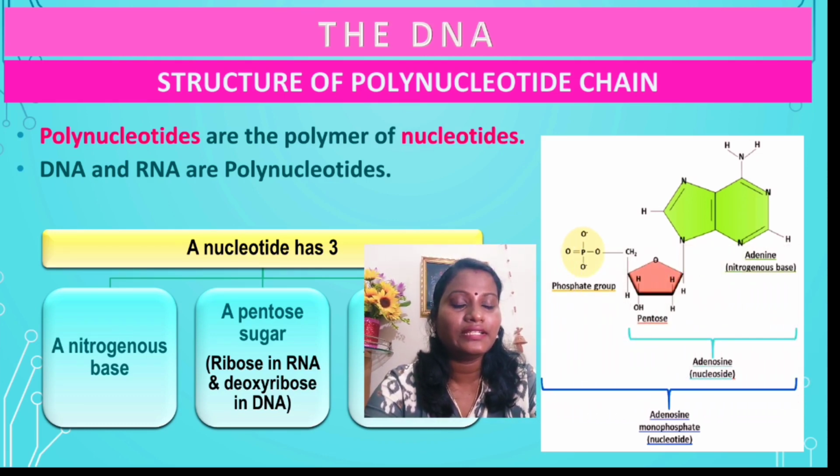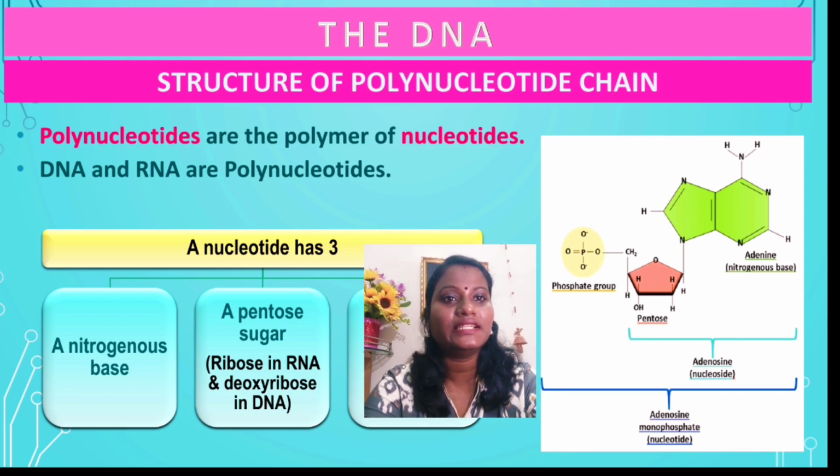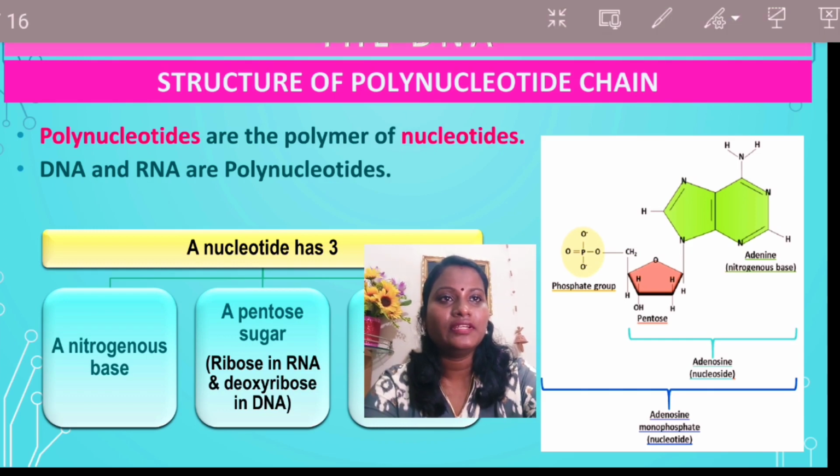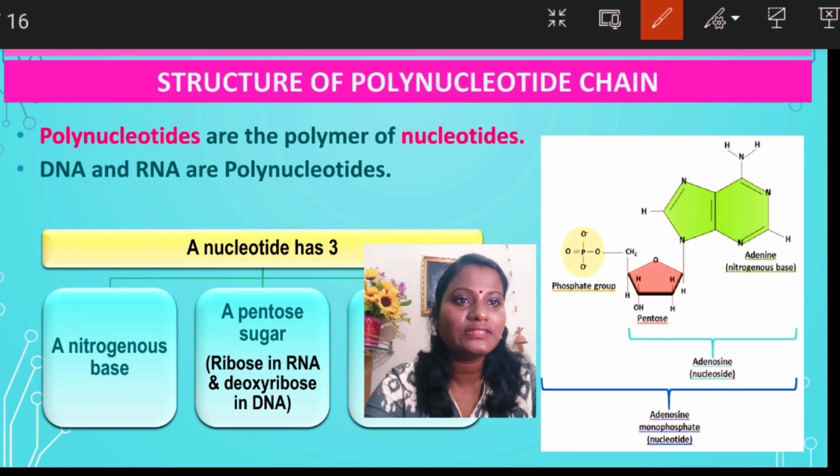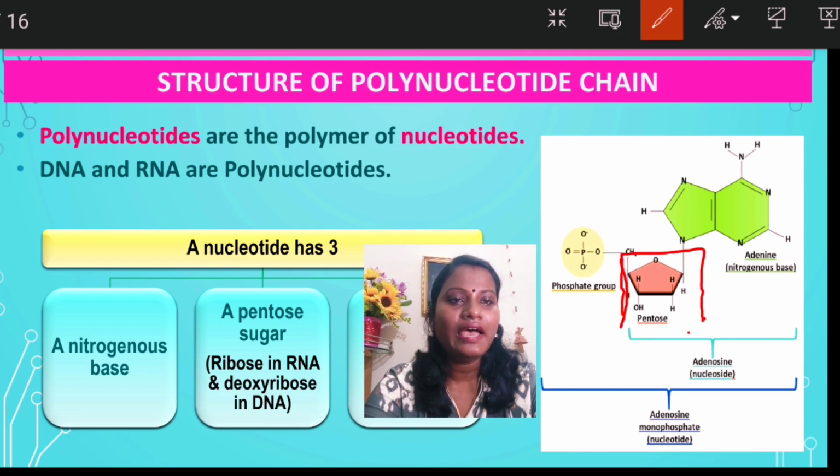In the diagram, this is the pentose sugar, this one is the nitrogenous base, and this is the phosphate group.